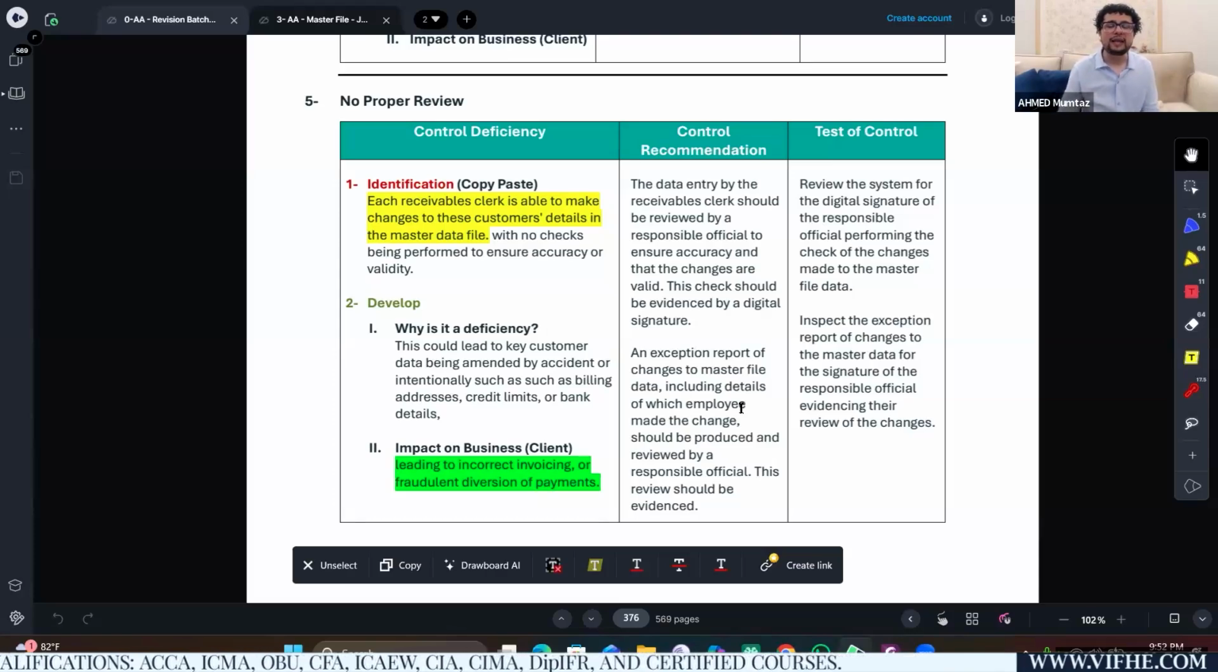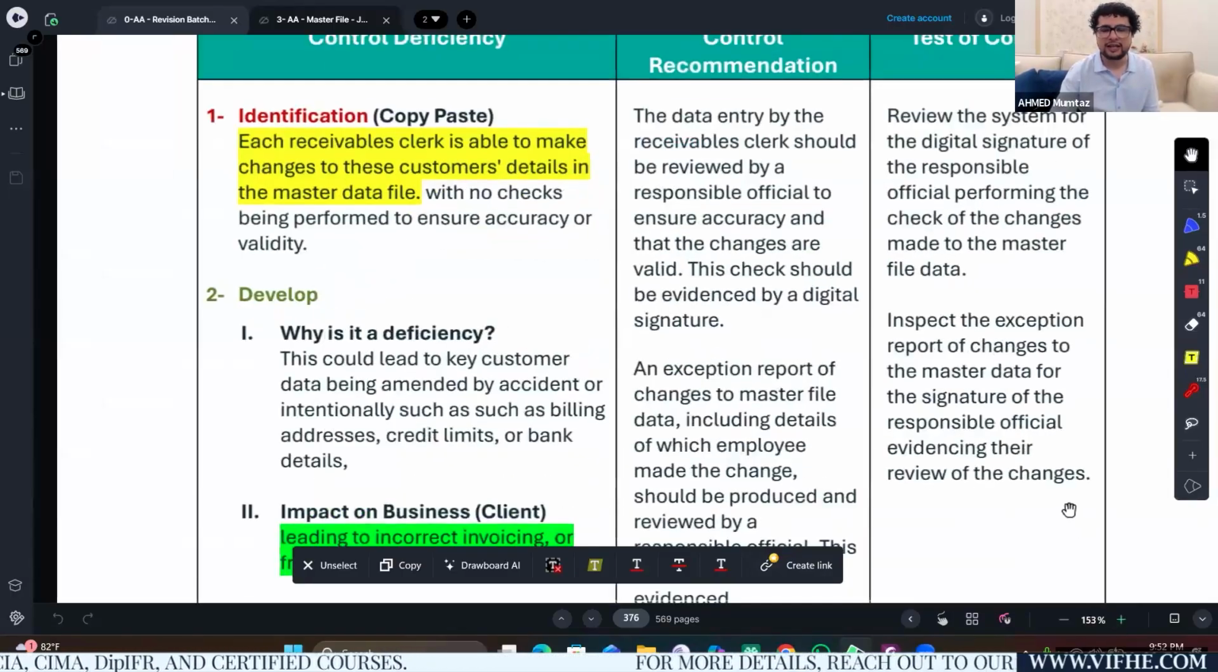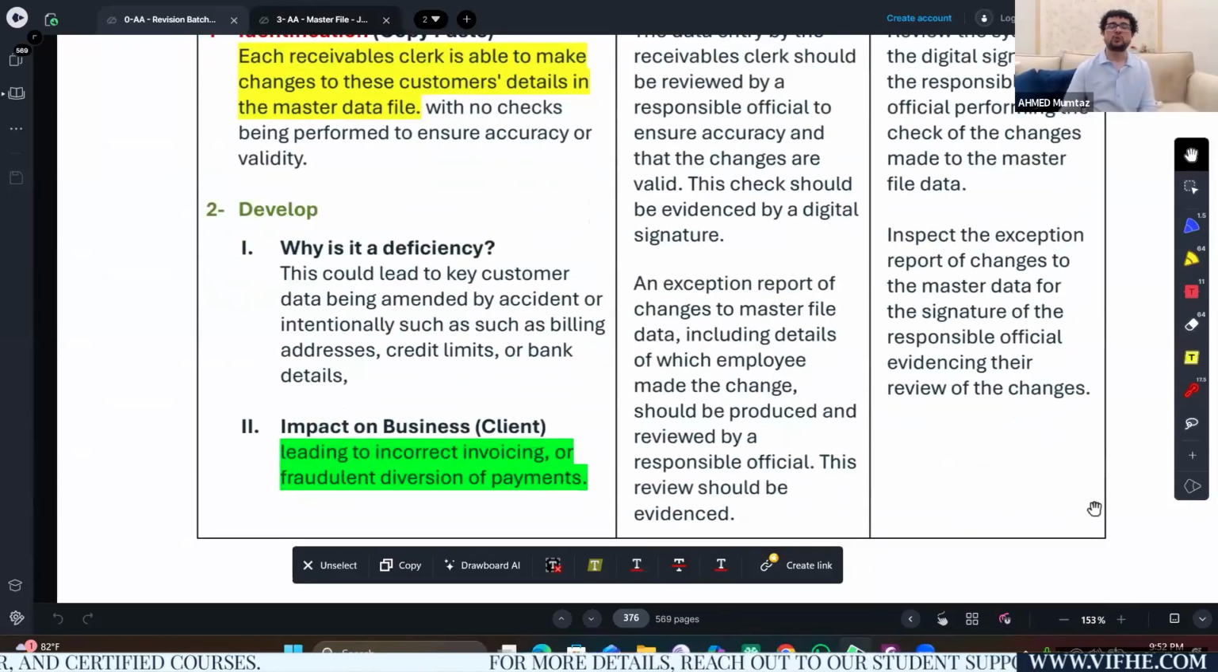So this is how I will explain the deficiency. If the clerk is able to make changes in the customer master data file, there is a possibility that this could lead to a situation where customer data is being amended accidentally or fraudulently. For example, the billing address or the credit limit. As a result, company funds could be fraudulently diverted into some other accounts, or the company would end up making incorrect invoices to the customer. Now I have fully explained why it is a deficiency and what impact it will have on the business or on the company goals.